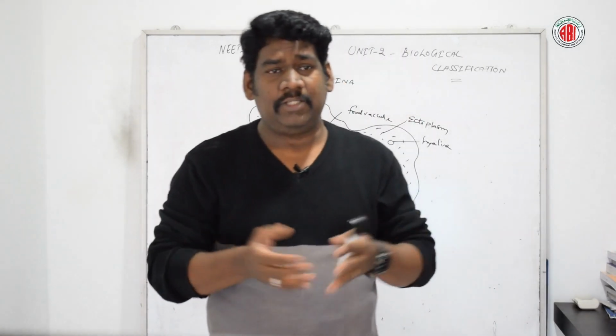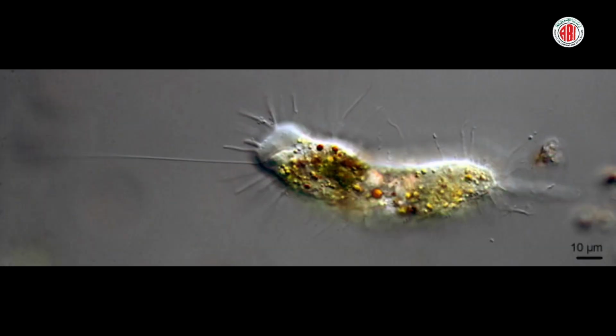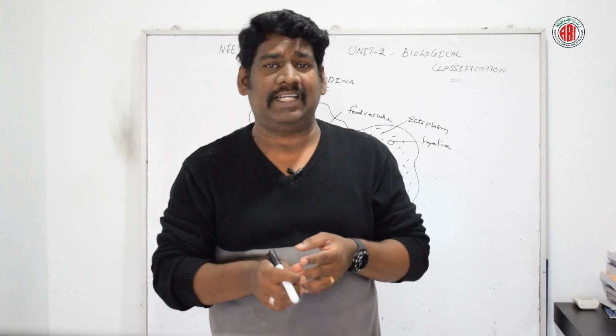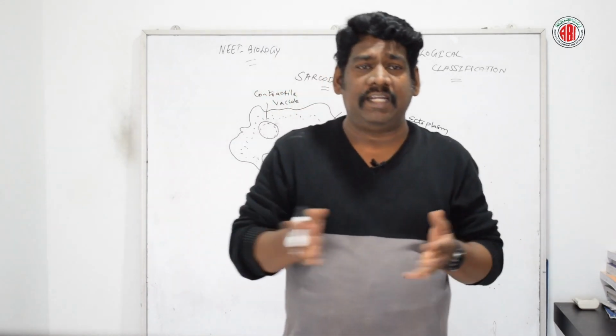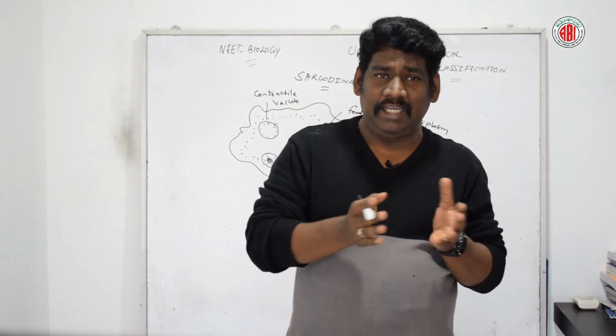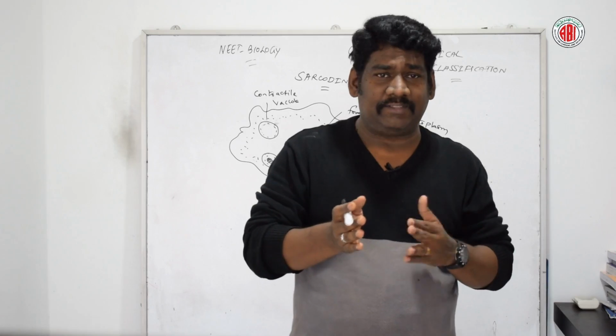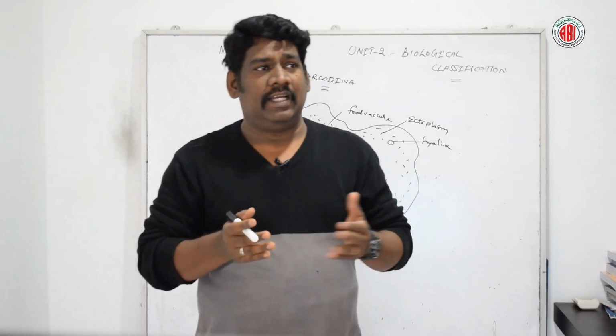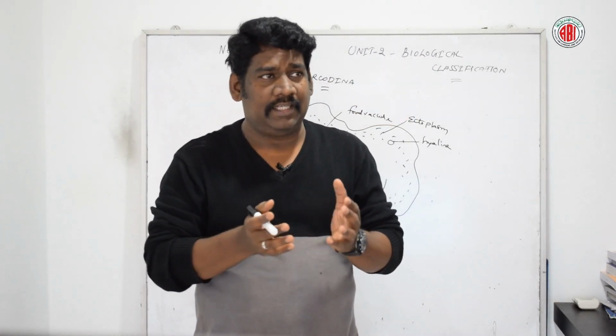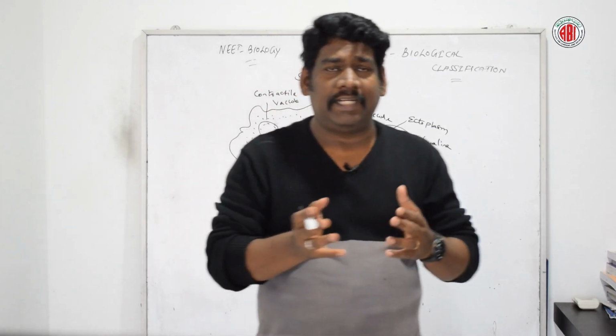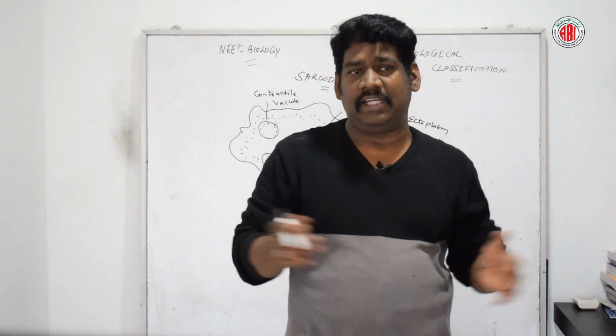So Mastigamoeba is one of the best examples of a connecting link between these two kinds of organisms. They have both pseudopodia and flagellum-like apparatus.